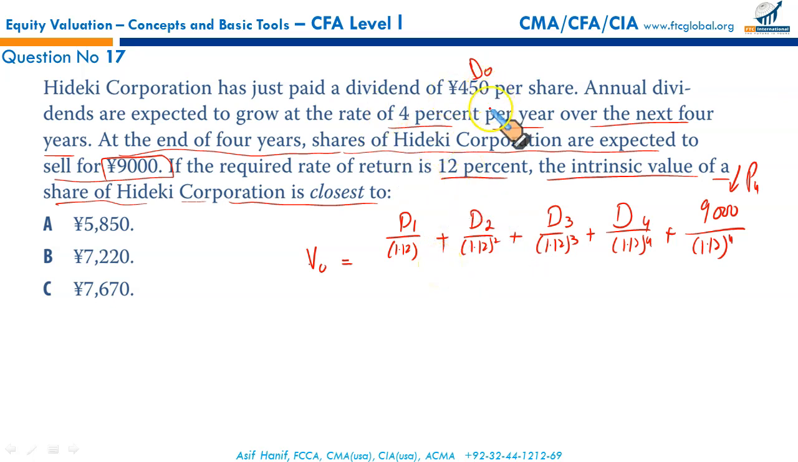So this is D0 to be increased at the rate of 4%. So it's going to be 450 times 1.04, 468 yen. Okay, grow it again at the rate of 4%. It's 486.72. Then at the rate of 4% again, it's 506.188, which can be written as 506.19. And again, at the rate of 4%, it's 526.44.